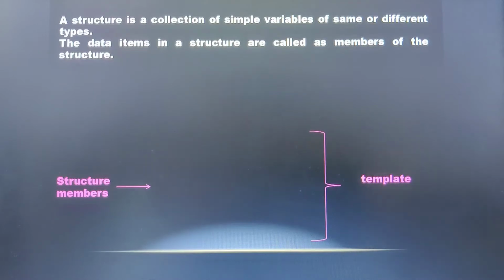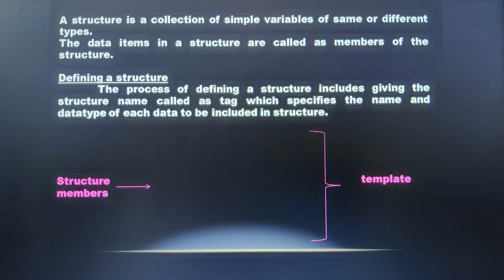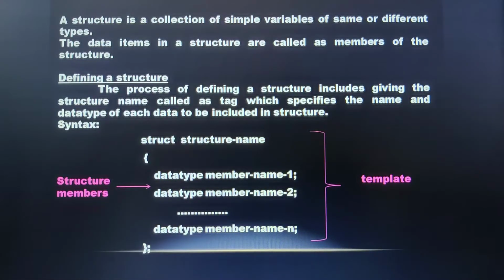Then let us move on to defining a structure. The process of defining a structure involves giving a structure name called a tag, which specifies what data items it should have, the name of each data item, and the data type of each data item which has to be included in the structure. Now let me explain this with the general syntax of defining a structure. Look at this example.